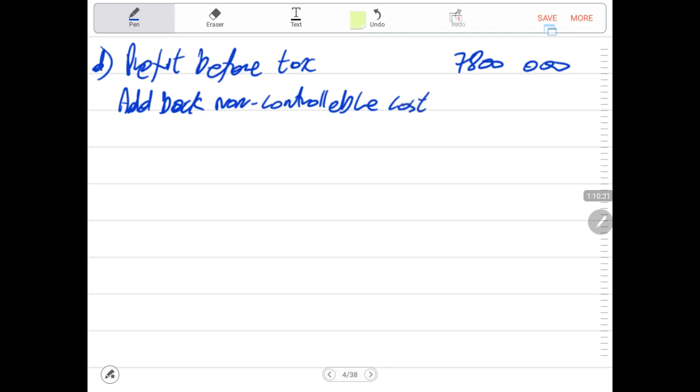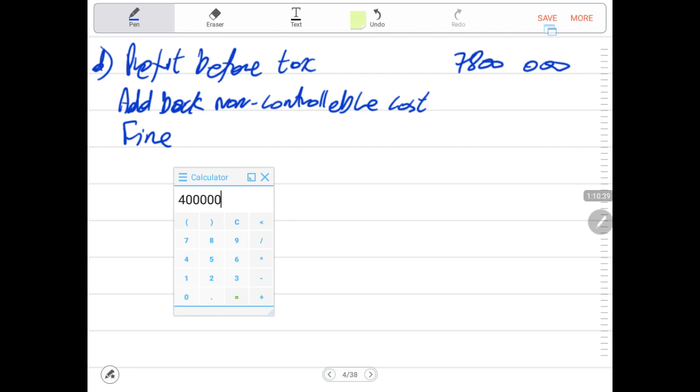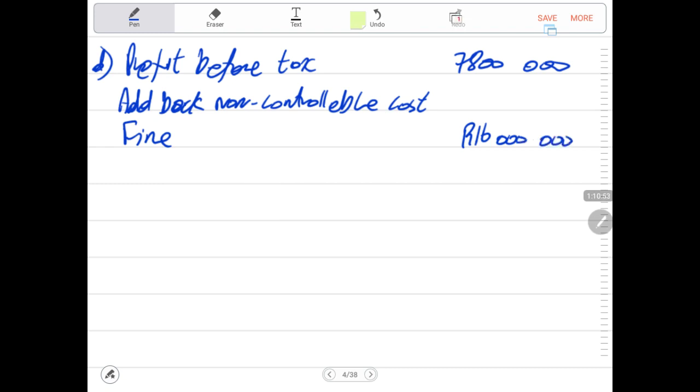Let us look at the first one. The first one is the fine. The fine that was allocated to this division. Remember, it was 40 million. 40% was allocated here. So it is 16 million. Another one is the audit fees or the legal fees. Let us start with the legal fees.